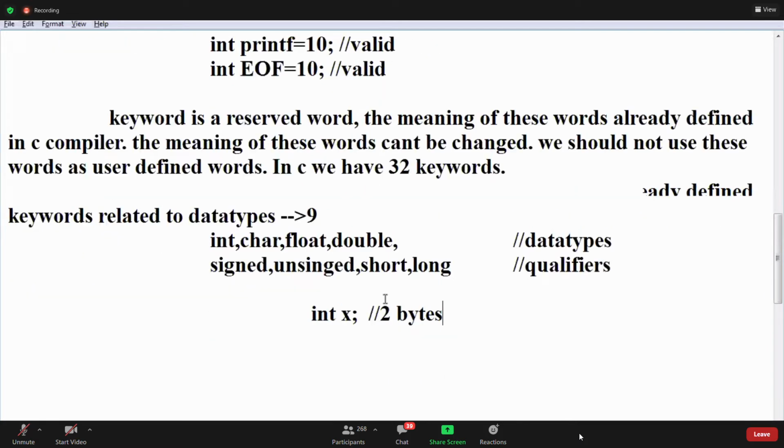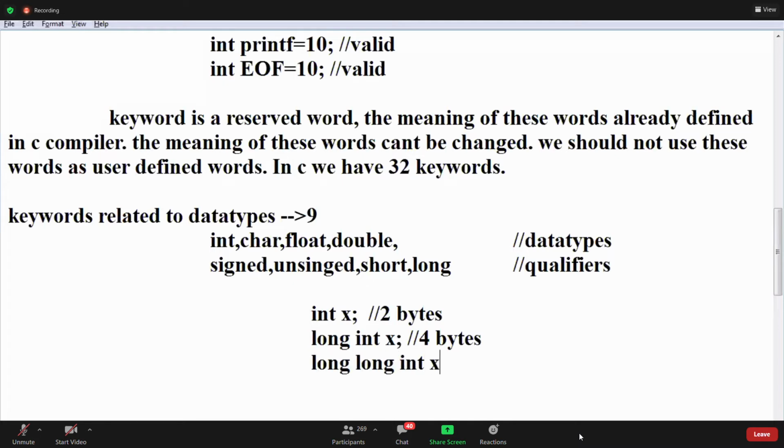A qualifier increases the sizes. For example, it changes the size. Long int, for example, that size will be changed to 4 bytes. I want more than this. Can I write long long int? Yes, that is 8 bytes. It changes the range and sizes every time. If you want more than this, long long int.